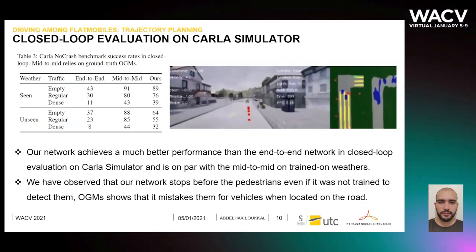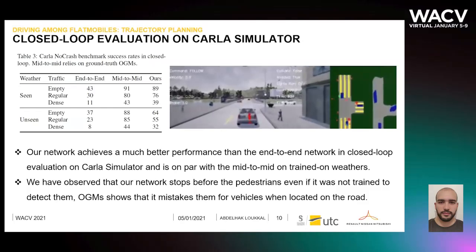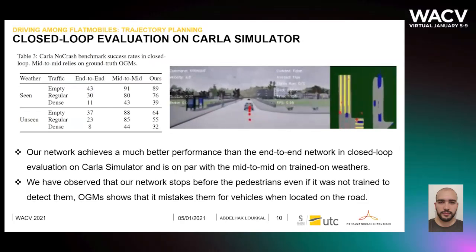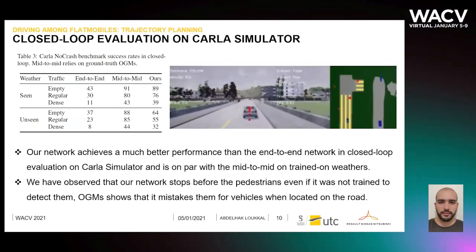We also observe that our network stops before the pedestrians, even if it was not trained to detect them. When having a look at the occupancy grid maps intermediate representation, we see that these pedestrians are mistaken for vehicles. This is because the vehicles class contains bicyclists that look very much like the pedestrians in the simulation. This shows the importance of having an intermediate representation to understand the driving decisions.